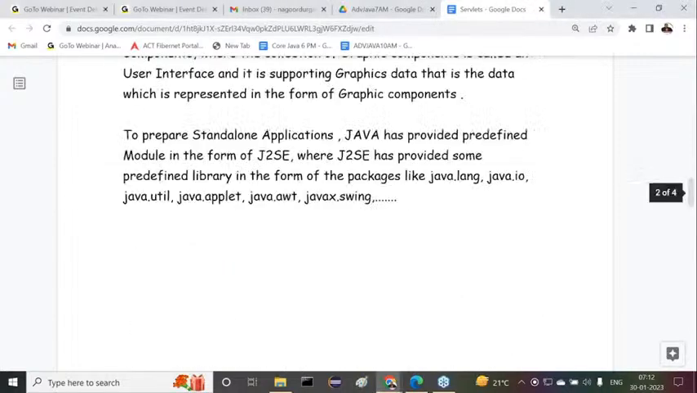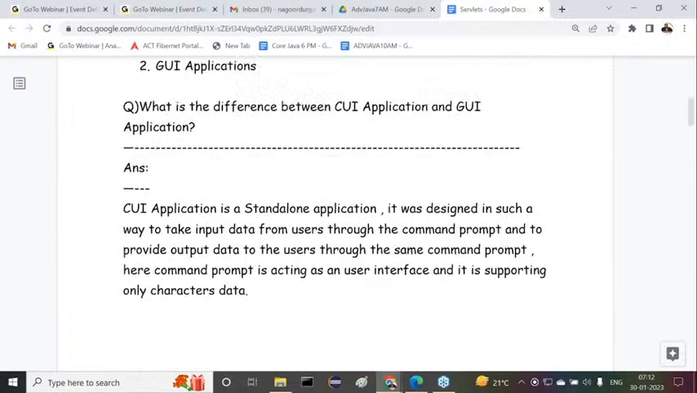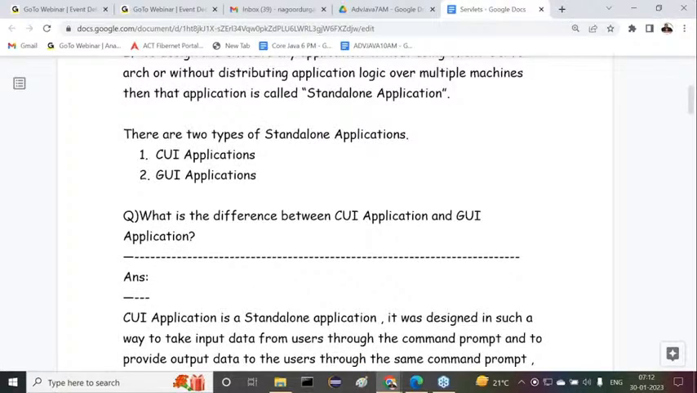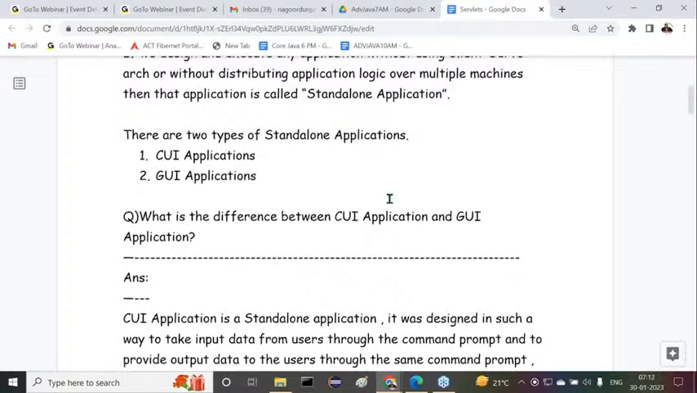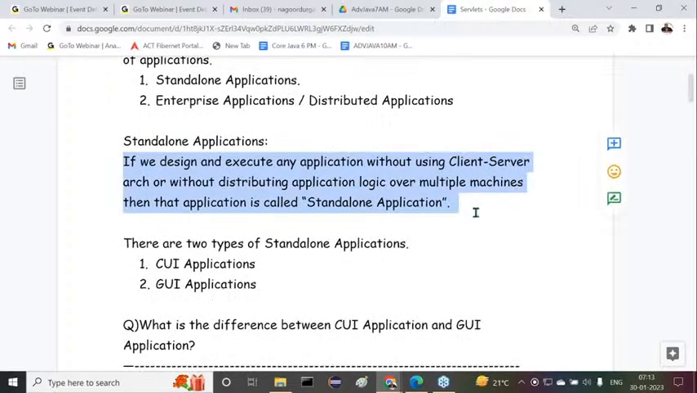That's okay, fine. Now I'm asking one question here. What exactly is the difference between a standalone application and an enterprise or distributed application? The answer is very clear. If we design and execute any application without using client-server architecture, or without distributing application logic over multiple machines, then that application is called a standalone application.